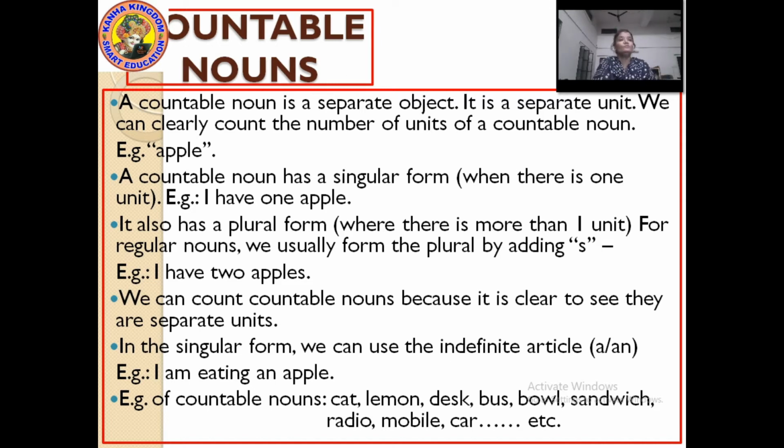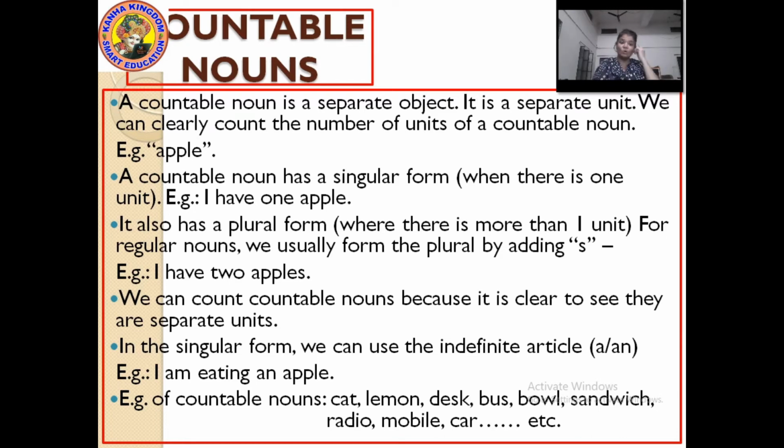Okay? In the singular form, we can use the indefinite article. Now, if there is a countable noun, the articles are a, an, and the. These are 3 articles. We can use a or an with a countable noun. Like, I have an apple. I like a dog.